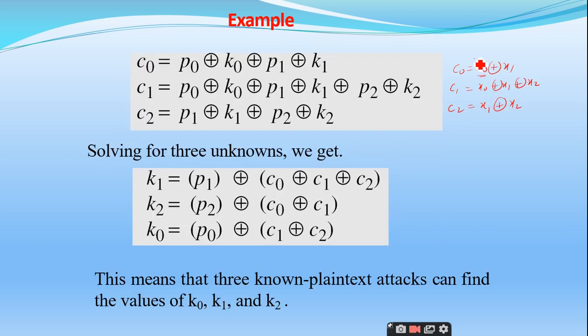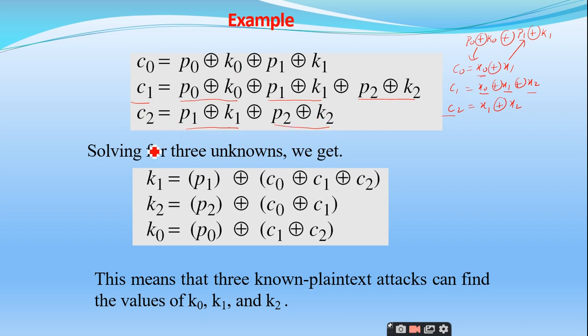So you replace x0: x0 is P0 exclusive OR K0. What is x1? It is nothing but P1 exclusive OR K1. Similarly, C1 is replaced with x0 substituted by P0 exclusive OR K0, x1 substituted by P1 exclusive OR K1, and x2 substituted by P2 exclusive OR K2. Similarly, C2 is equal to P1 exclusive OR K1 exclusive OR P2 exclusive OR K2.